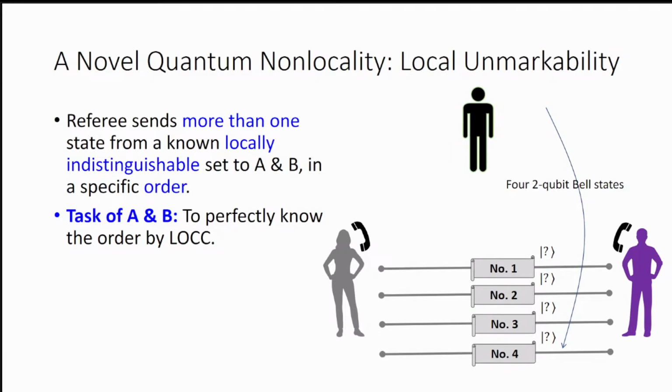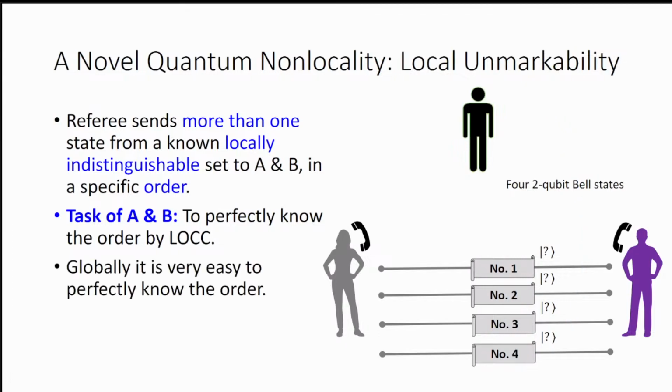There can be other orders also. So now the task of Alice and Bob is to perfectly know the order of these states. Or in other words, they need to mark these 4 Bell states as number 1, number 2, number 3, number 4. Which one is which?